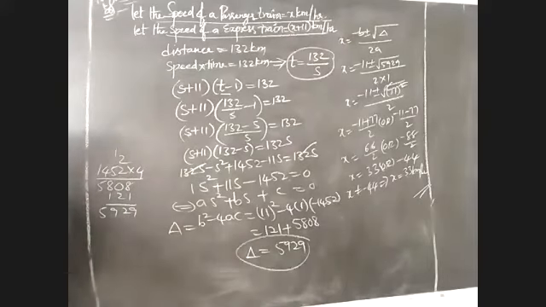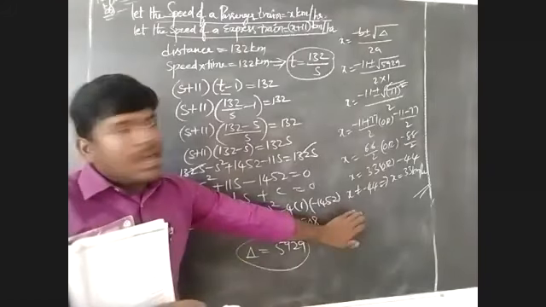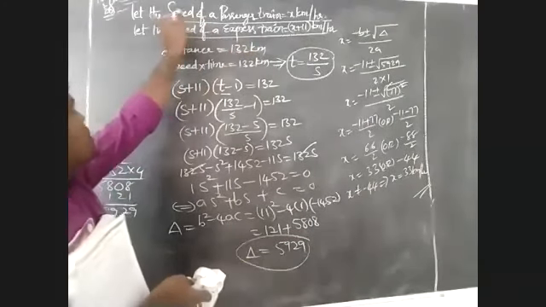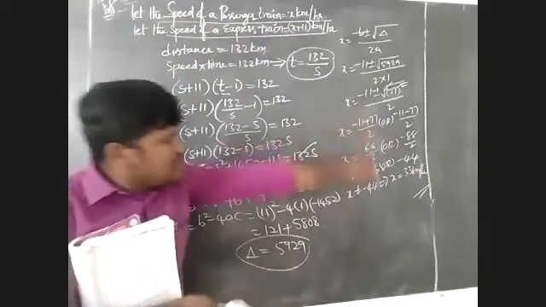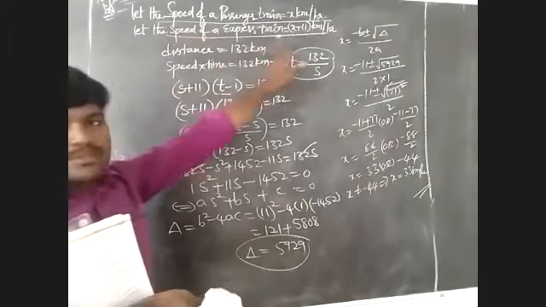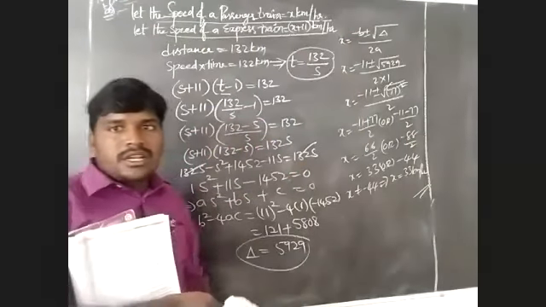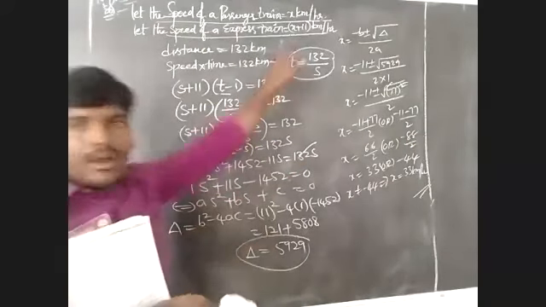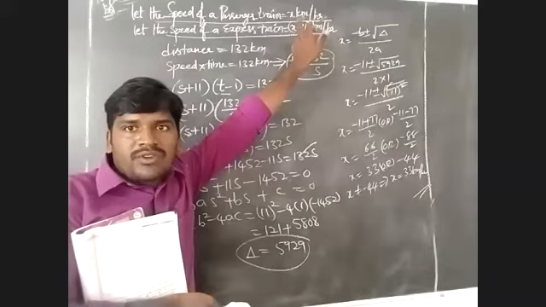Listen, ma. This must be taken in 5.3. There is one problem in the public examination for 4 marks. I have to write these two steps. First, the speed of a passenger train is equal to 33 km per hour. After that, I have to write the speed of an express train is equal to 33 plus 11 km per hour. Finally, that is 44 km per hour.